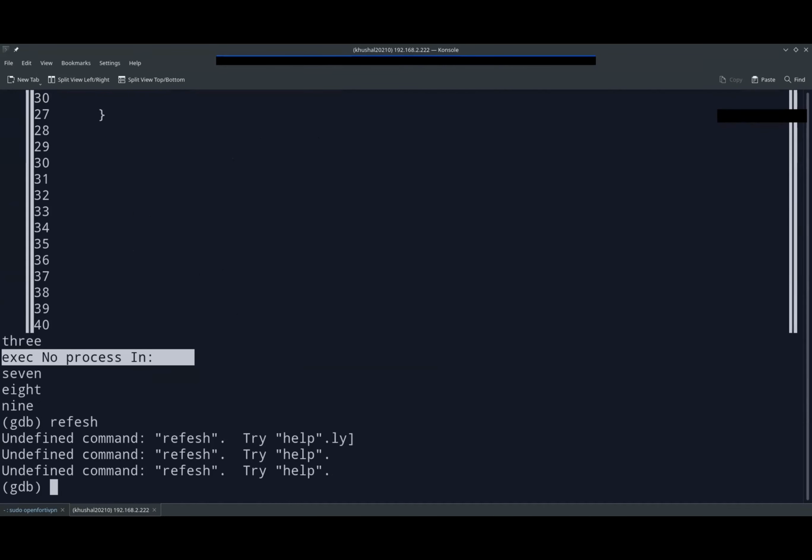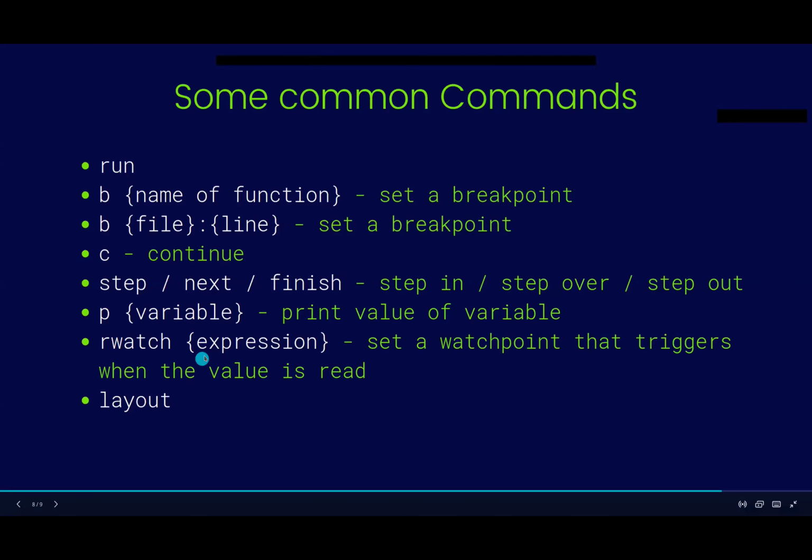Okay. So the next command is rwatch. What rwatch does is set a watchpoint. A watchpoint is a bit different from a breakpoint, but it's almost the same. What a watchpoint does is watch the variable, or watch the program for a moment. When the value of the variable is triggered, then it stops or holds the execution of the program.